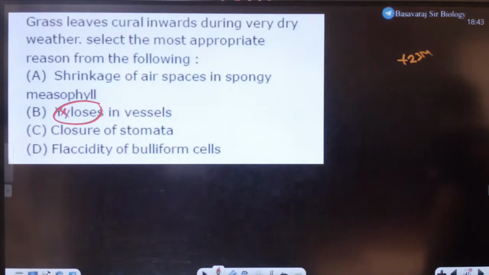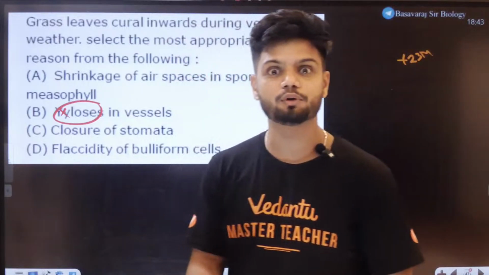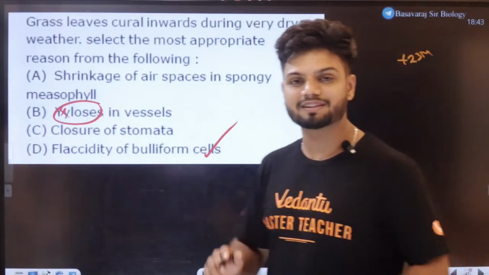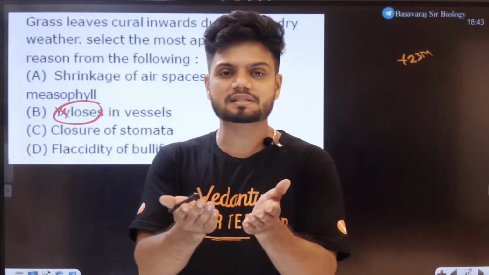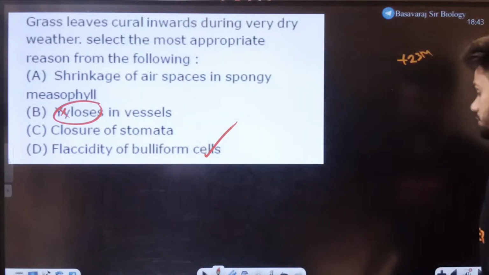Bulliform cells, the large empty colorless cells. Yes, the large empty colorless cells are called bulliform cells. They bully so much, right? So every single time the bulliform cells become empty, the leaves start to curl inwards. Okay. So plus 23 marks done here.